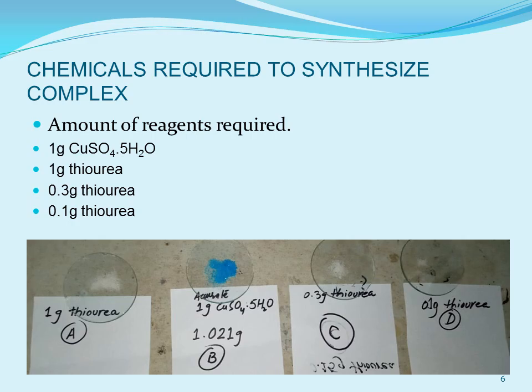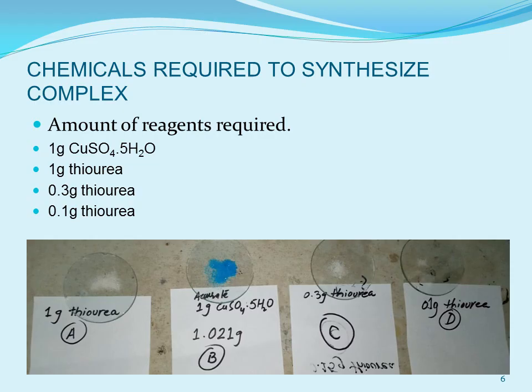Chemicals required to synthesize the complex. Here, as you know, we have taken copper sulfate and thiourea as our starting materials, but copper sulfate pentahydrate will be weighed one time, और जो thiourea की amount weigh की जाएगी that would be 3 times with different quantity. और तीनों का purpose different है कि हम इसको 3 times different steps में use करेंगे. 1 gram copper sulfate pentahydrate accurate weighing, that means after the point आपको 4 decimal place तक इसको note down करना है.